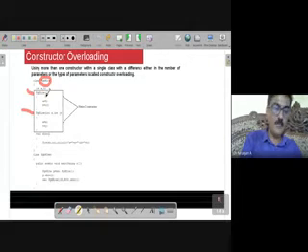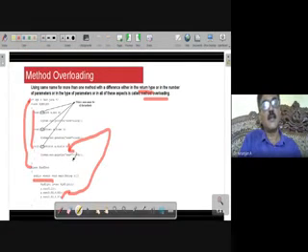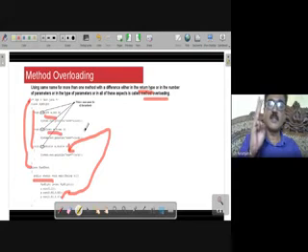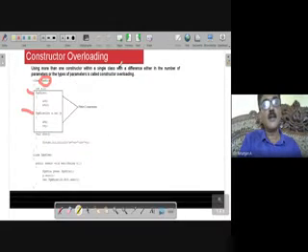See, in case of method overloading, if you have clearly understood method overloading, you will be able to understand this. There can be a difference in the return type, in the number of parameters, or in the types of parameters. So at three places, there can be a difference in method overloading.